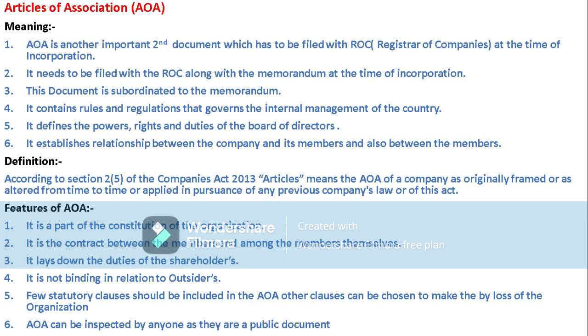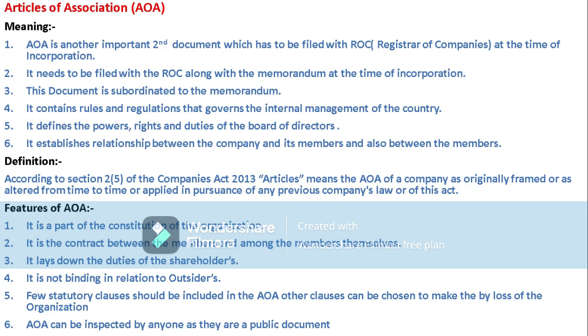It defines the powers, rights and duties of the board of directors. At the same time, it establishes the relationship between the company and its members, and also between the members within the organization. So this is the meaning of the Articles of Association.